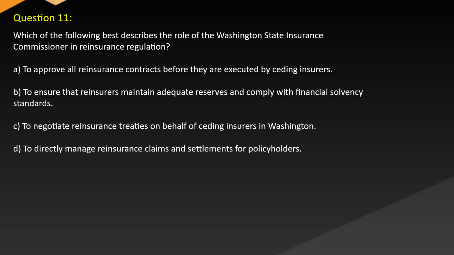Question 11. Which of the following best describes the role of the Washington State Insurance Commissioner in reinsurance regulation? A. To approve all reinsurance contracts before they are executed by ceding insurers. B. To ensure that reinsurers maintain adequate reserves and comply with financial solvency standards. C. To negotiate reinsurance treaties on behalf of ceding insurers in Washington. D. To directly manage reinsurance claims and settlements for policyholders.